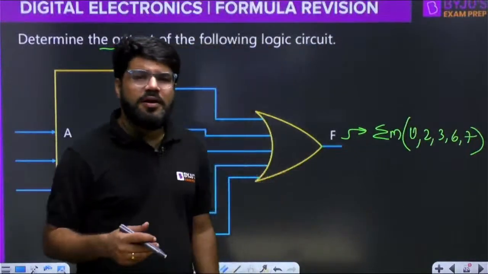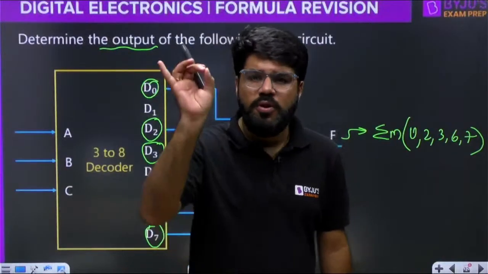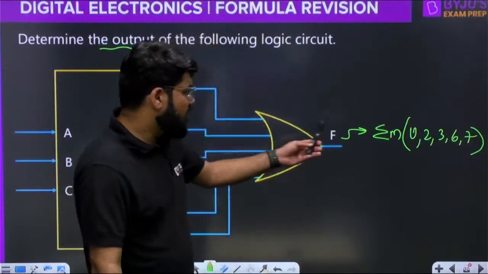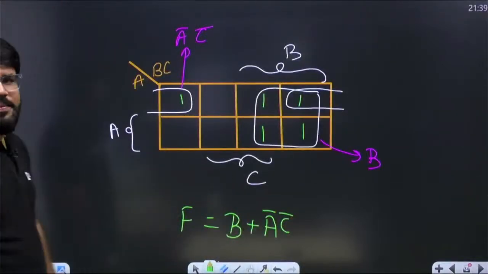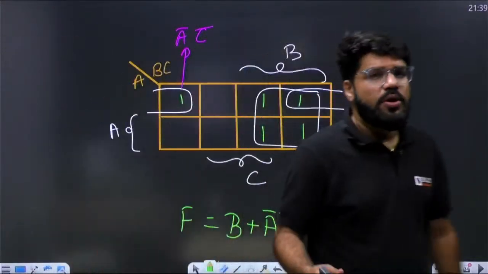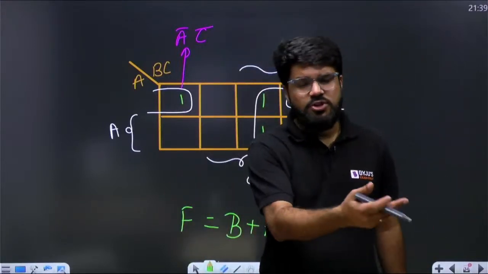But output, even if not specified, by default means the standard output, reduced output, minimized output. This is the canonical form of the function, and that one is the standard form or minimized form of the function, B plus A bar C bar. So there is no formula here. This is a technique of K-map which I revised in the last class.